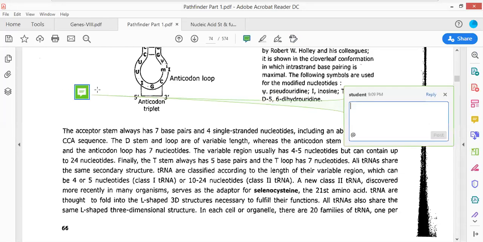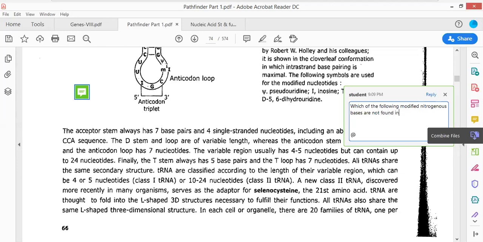So there was a question which was asked: which of the following modified nitrogenous bases are not found in the structure of tRNA? This type of question is being asked.